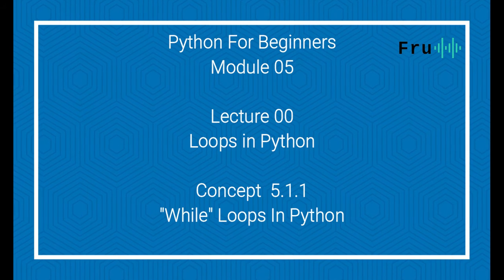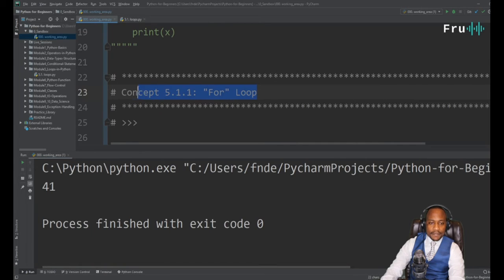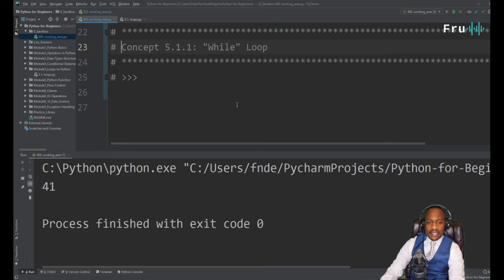So the concept of the while loop within Python. How can we take advantage of that? How is it different from a for loop? And what does the syntax look like? That's what we're going to look at in the while loop.